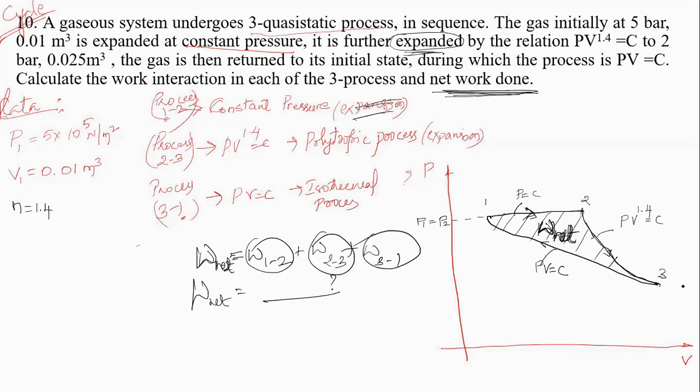2 bar, 0.025 meter cube. That means they have given state 3. P3 is equal to 2 bar, that is 2 into 10 to the power of 5 Newton per meter square, and the corresponding volume V3 is given as 0.025 meter cube. We have to calculate using this data. Let us find one by one.